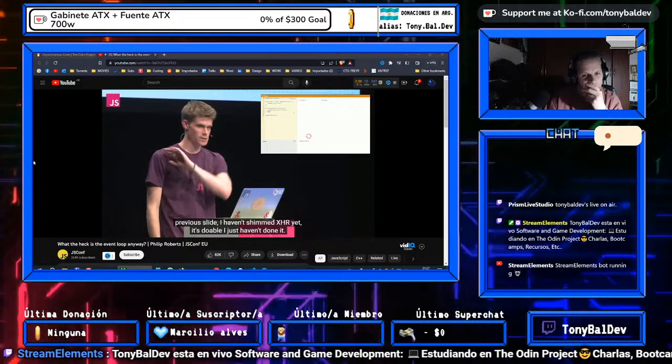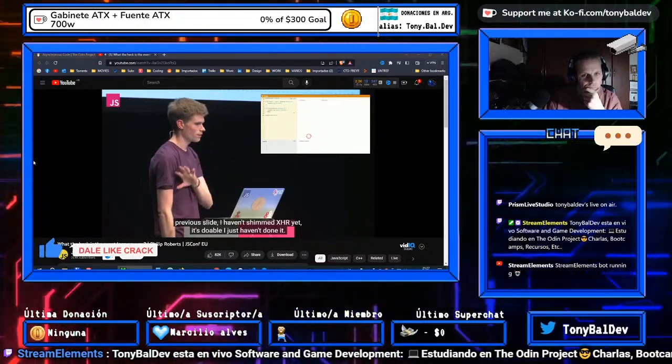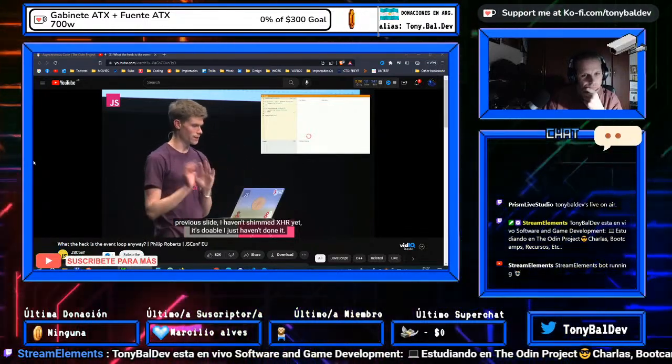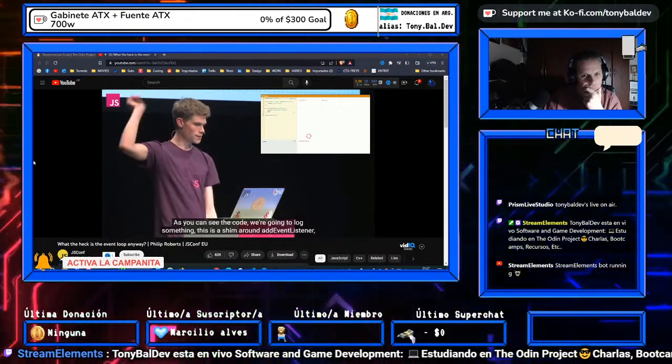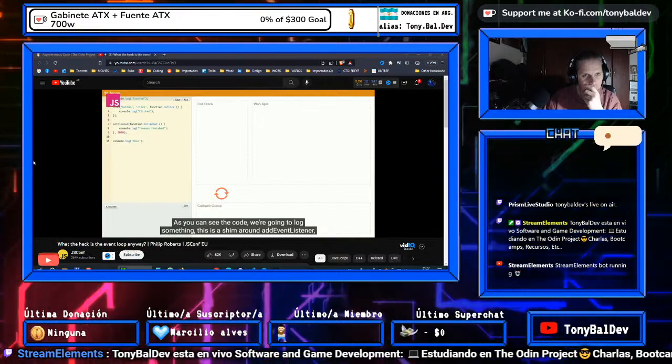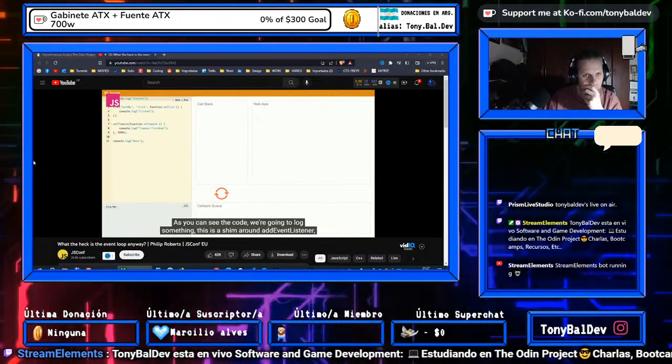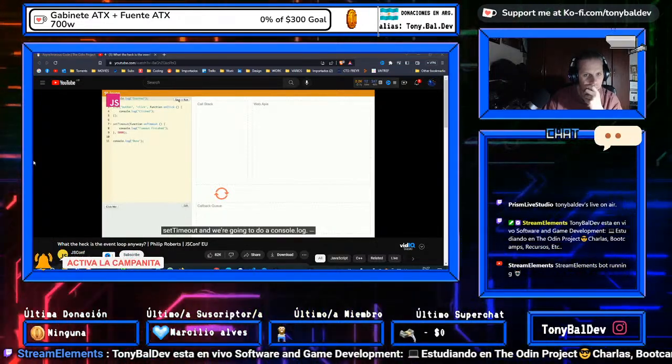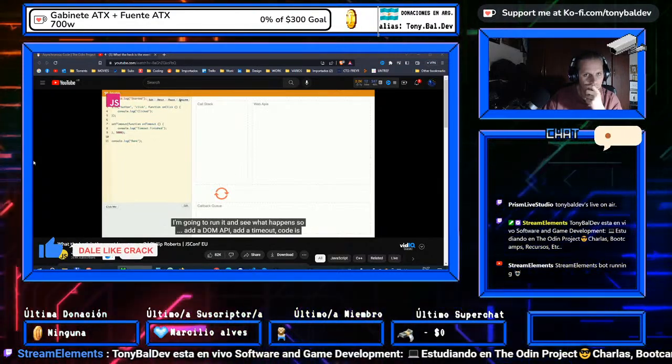So let's just run this example, which was kind of the example we had on the previous slide. I haven't shimmed XHR yet. It's doable, I just haven't done it. So as you can see, the code, we're going to log something. This is a simple shim around document.addEventListener, setTimeout, and we're going to do a console.log. So I'm just going to run it and see what happens.